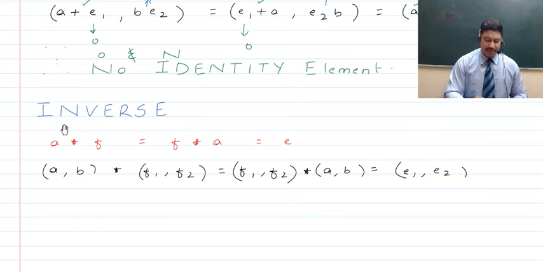Now here, guys, in this question we have to find out whether this binary operation, A asterisk B, has an inverse element. For that, we first talk about the basic definition of an inverse element. That is, A asterisk F should be equal to F asterisk A, and that should further be equal to E, the identity element. Here we have considered that F is the inverse element of A and E is the identity element.